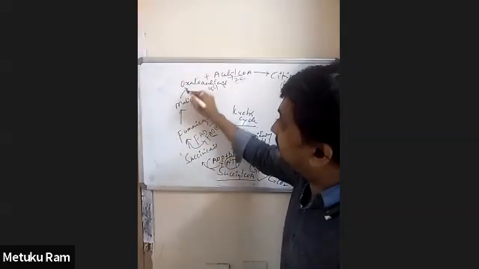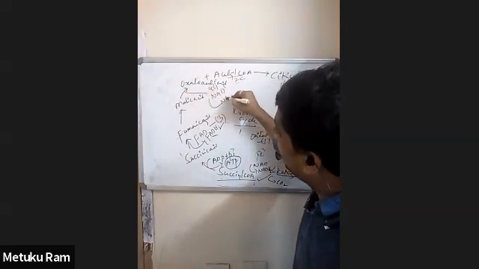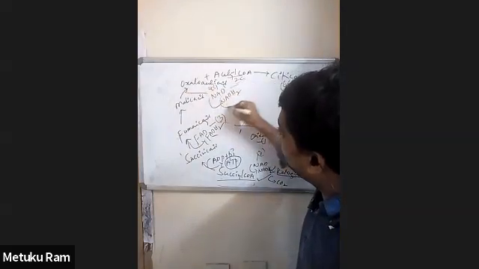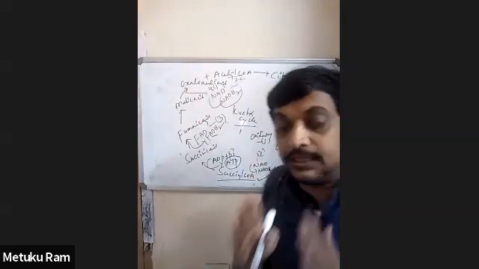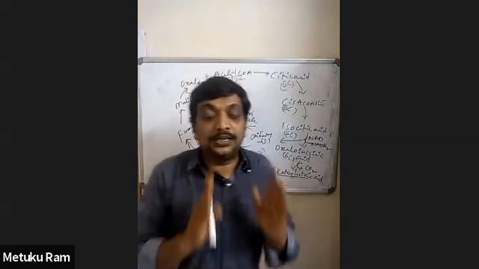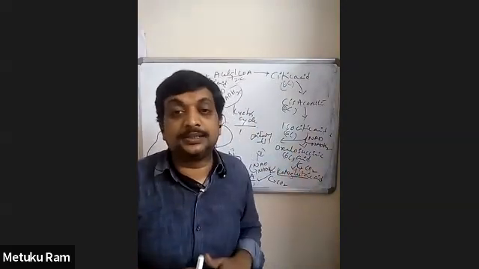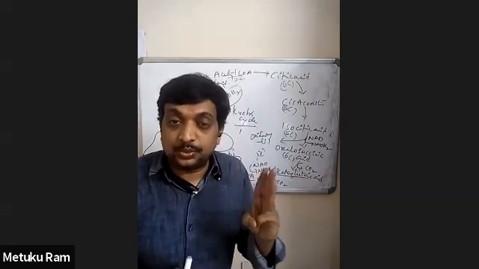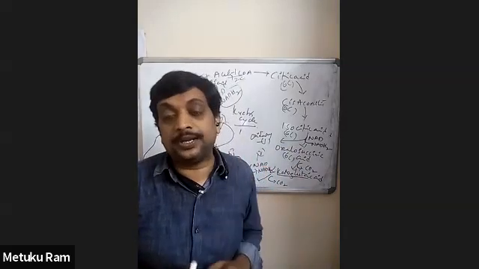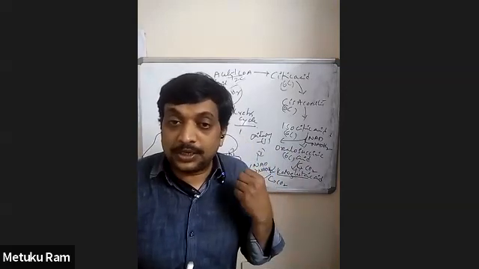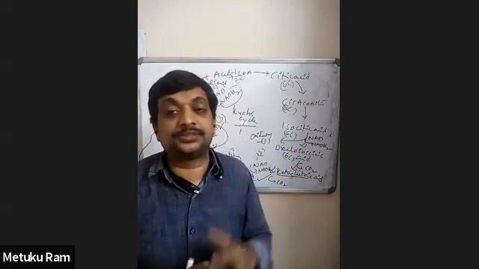Fumaric acid into malic acid into oxaloacetic acid, NAD is converted into NADH2. Right, now in one turn of the Krebs cycle, 3 NADH2 and 1 FADH2 are produced, and 2 carbon dioxide molecules are lost during decarboxylation reactions.